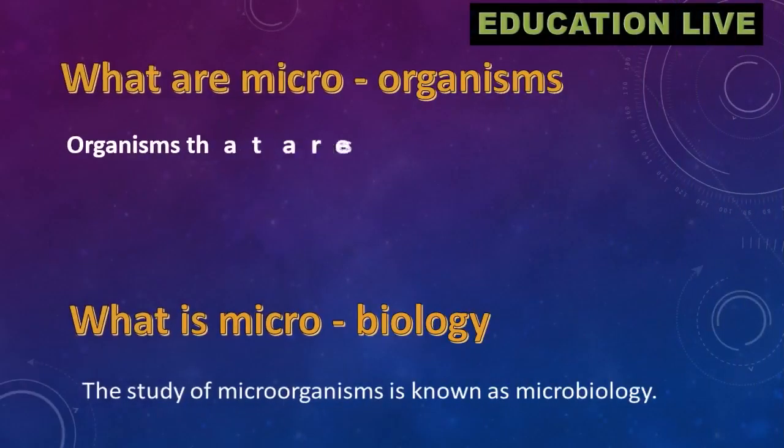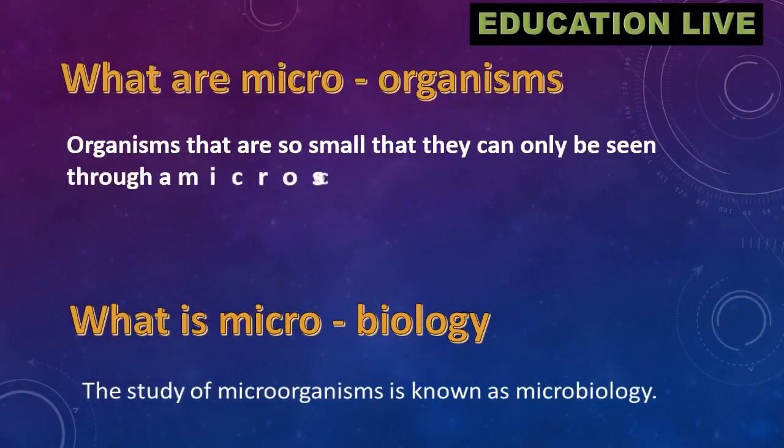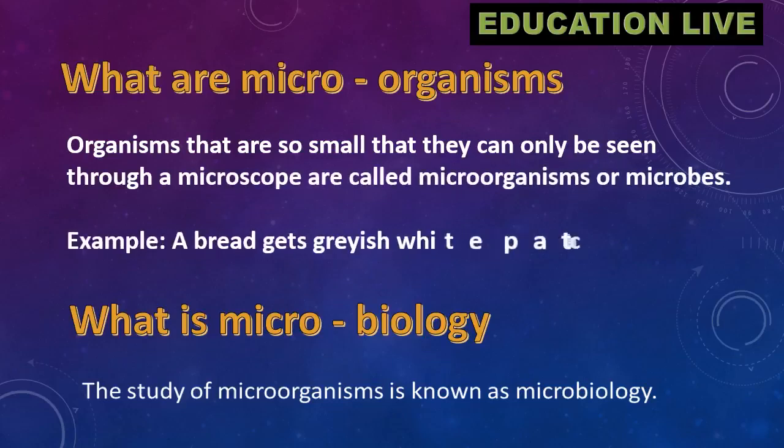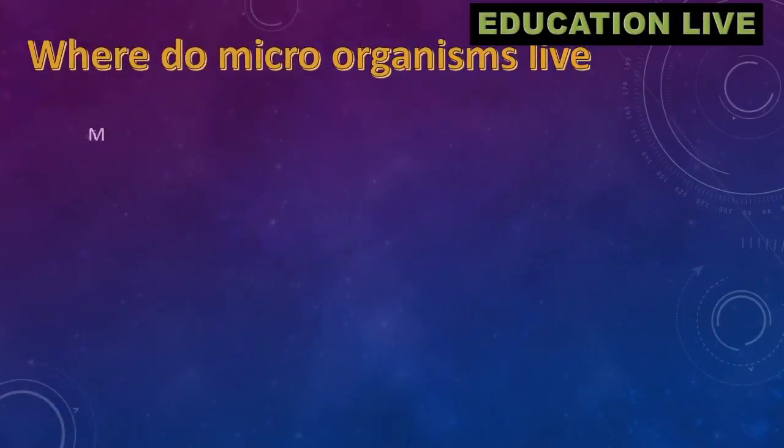What are microorganisms? Organisms that are so small that they can only be seen through a microscope are called microorganisms or microbes. Example: a bread gets grayish-white patches during rainy season. What is microbiology? The study of microorganisms is called microbiology. Where do microorganisms live?